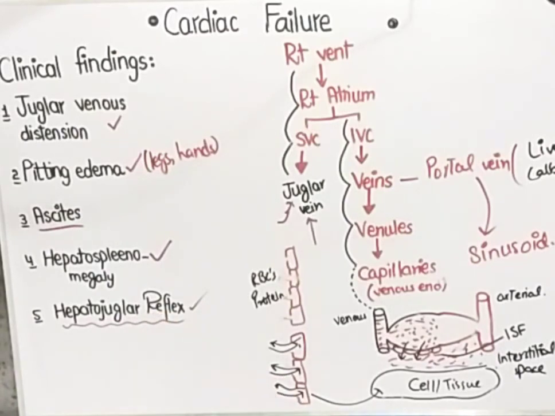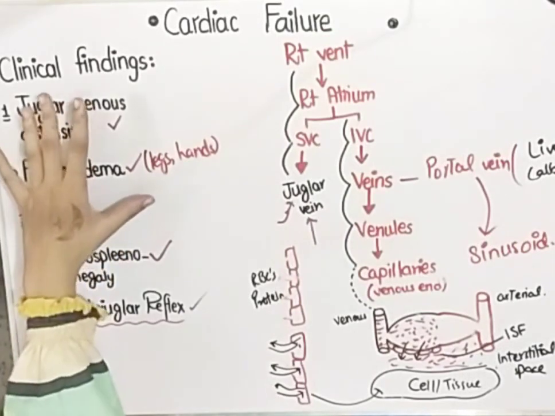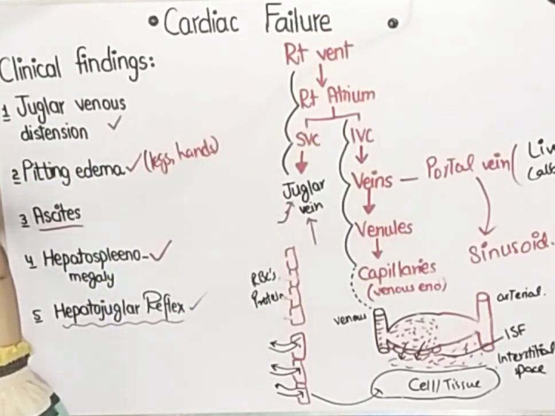Okay, so what have we studied till now? We studied about right-sided heart failure. We studied its pathophysiology, then the possible causes of right-sided heart failure, and then the clinical findings. There is jugular venous distension, there is pitting edema, there is ascites, there is hepatosplenomegaly, and there is hepatojugular reflex.